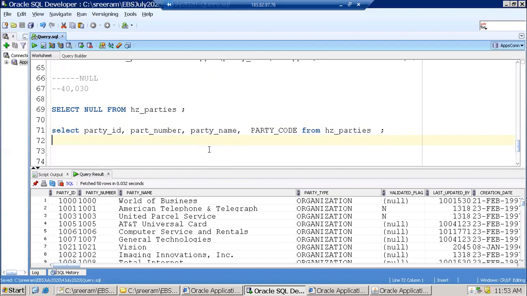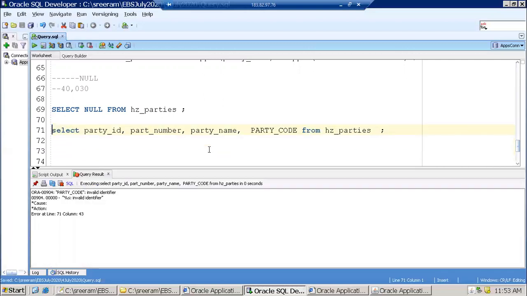In some scenarios, what I generally do is, let us say, okay, I'll tell you. Assume that you want to design a report which has to display party code.